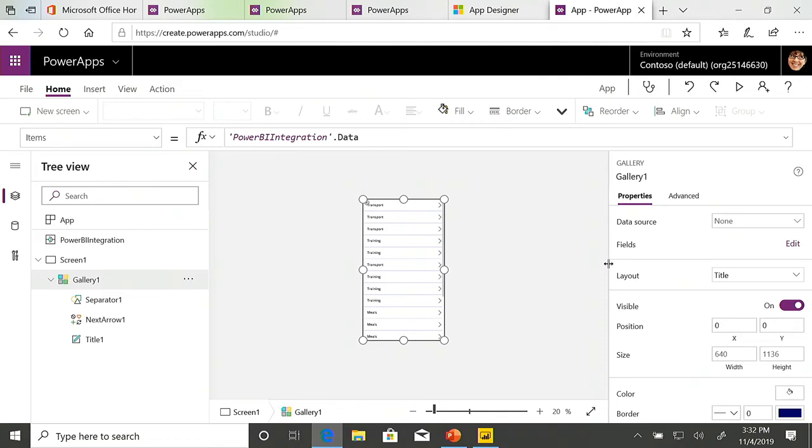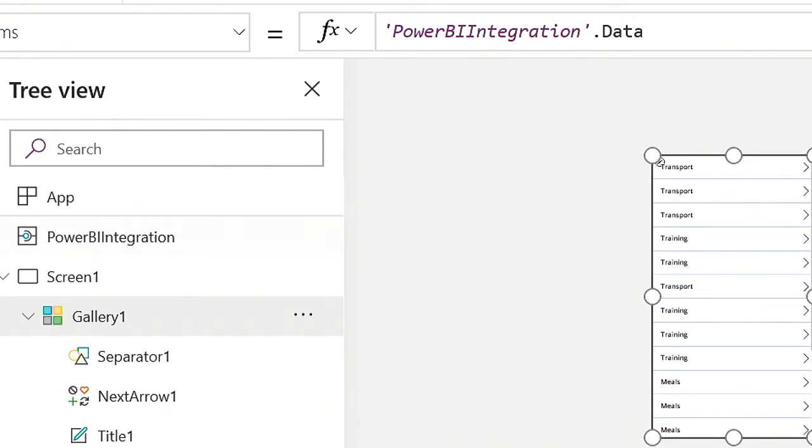Okay, so the key thing to make sure that this has worked correctly is this Power BI integration portion here underneath the app. If you've got this displayed, then you know that it's working and it's integrated and it's the right type of app for this to work.